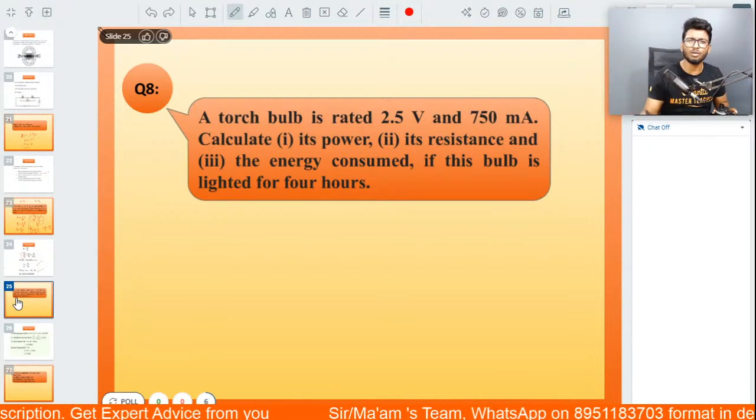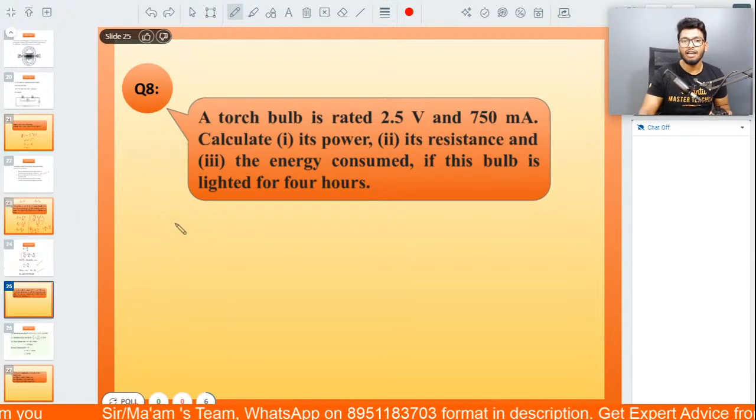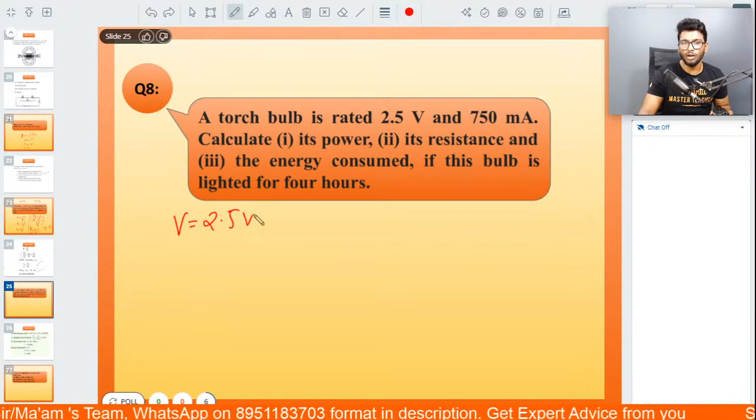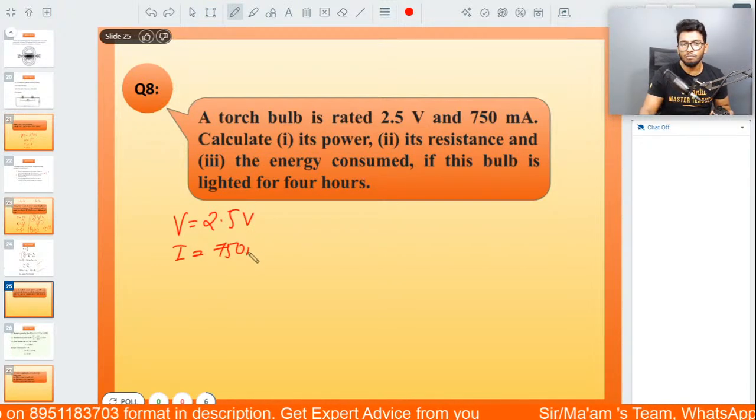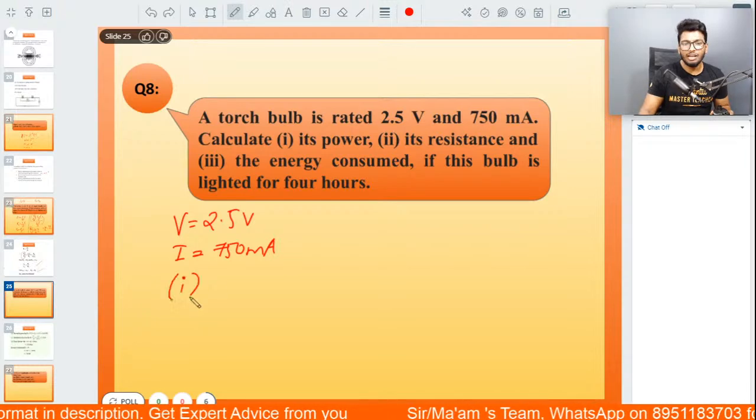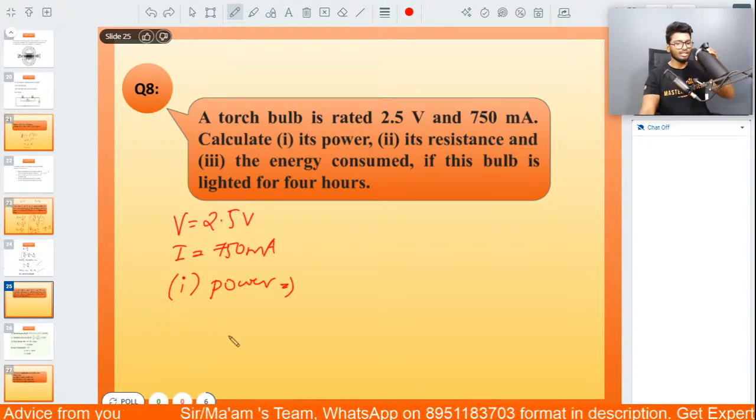Alright, very simple question. I'll just write down the given data, but I want you people to put it down in the chat box. Voltage is given as 2.5 volt. The current is given as 750 milliampere. Find out the power of this torch bulb. Let's go.